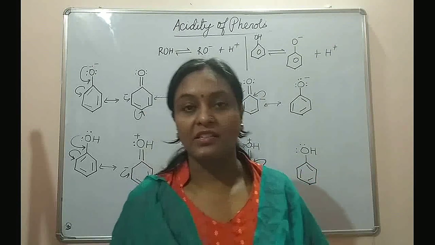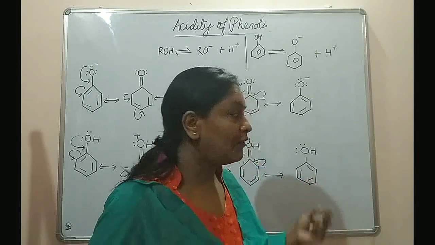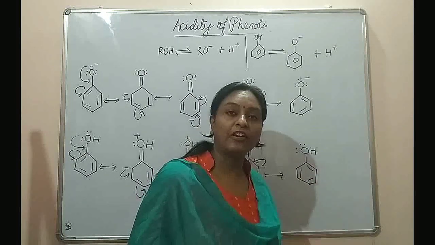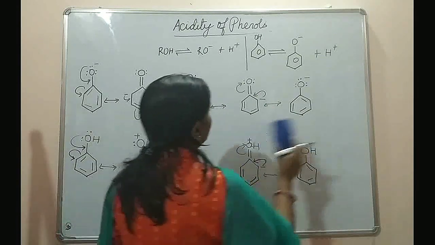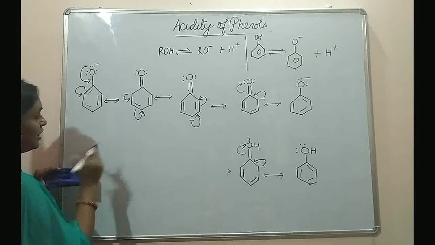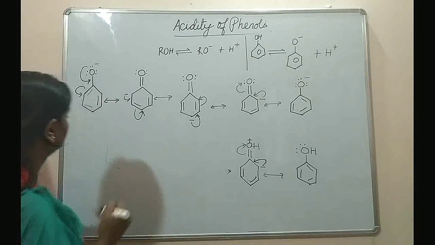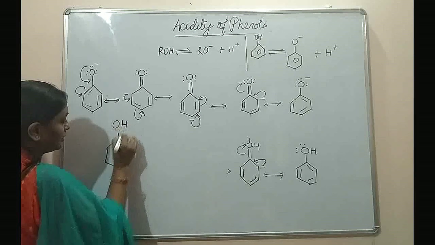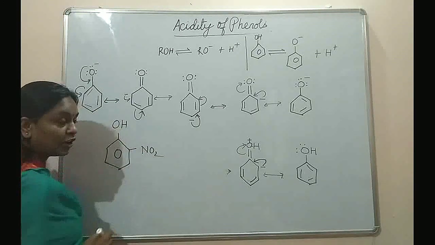Now, how can we increase the acidity? In the last video, I told you how we can increase the acidity of aliphatic alcohol. Similarly, we can also increase or decrease the acidity of phenols. We can increase the acidity of phenol by adding any electron withdrawing group on the benzene ring. Suppose this is phenol. We can just take up an example. Now see, this is phenol, and on phenol, if you have got an electron withdrawing group like NO2 on the ortho position,